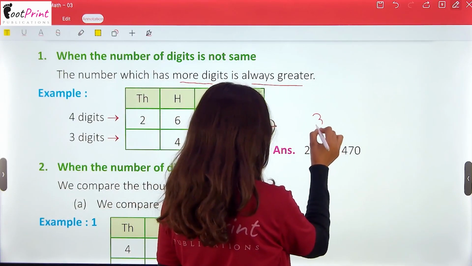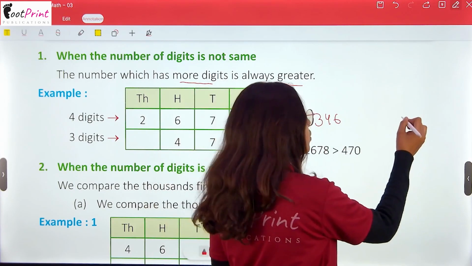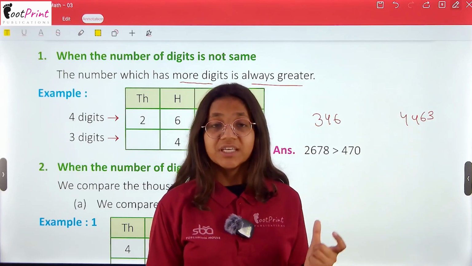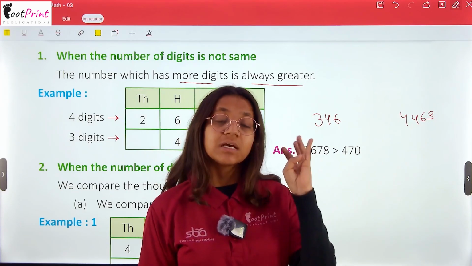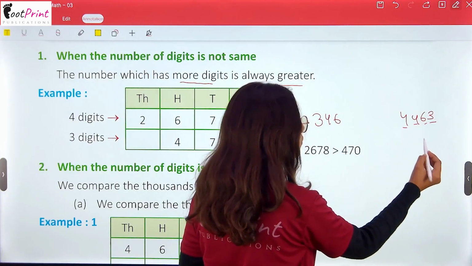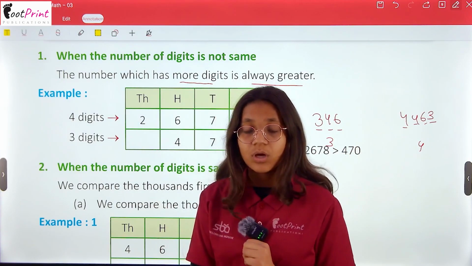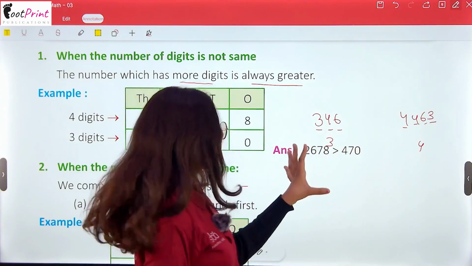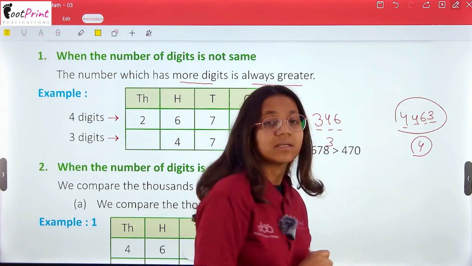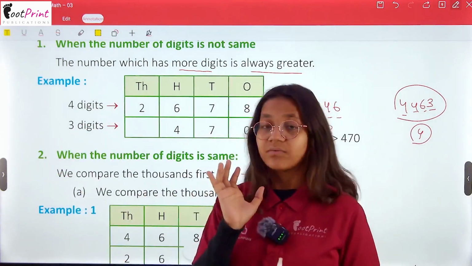If I have 346 and if I have 4463, firstly we can compare the numbers by just counting the digits. Here we have 1, 2, 3, 4 digits, and here we have 3 digits. So just close your eyes and you can say that this is the big number because it has more digits. So when we have a 4 digit number and a 3 digit number, and the number of digits is not the same,